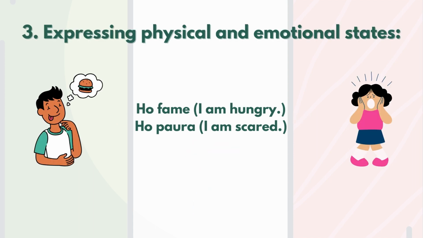And then there are some expressions, especially for emotional or physical states, like in English we have the verb to be, in Italian the verb to have. I am hungry, ho fame. I am scared, ho paura. I am thirsty, ho sete. So for physical and emotional states.